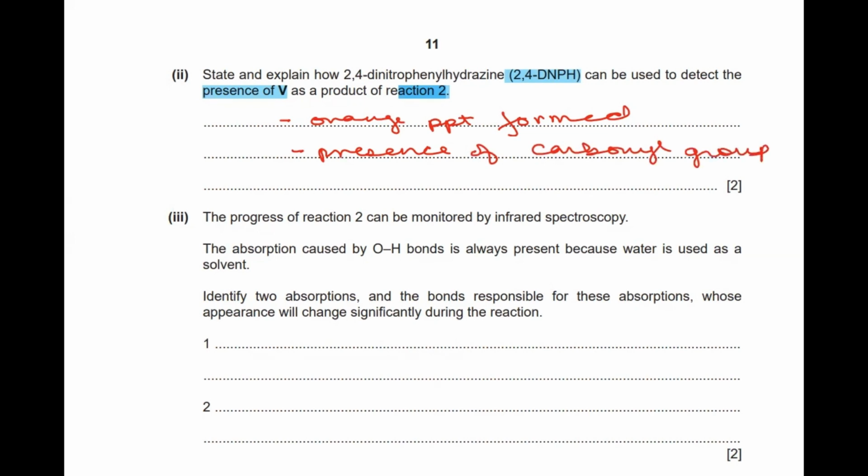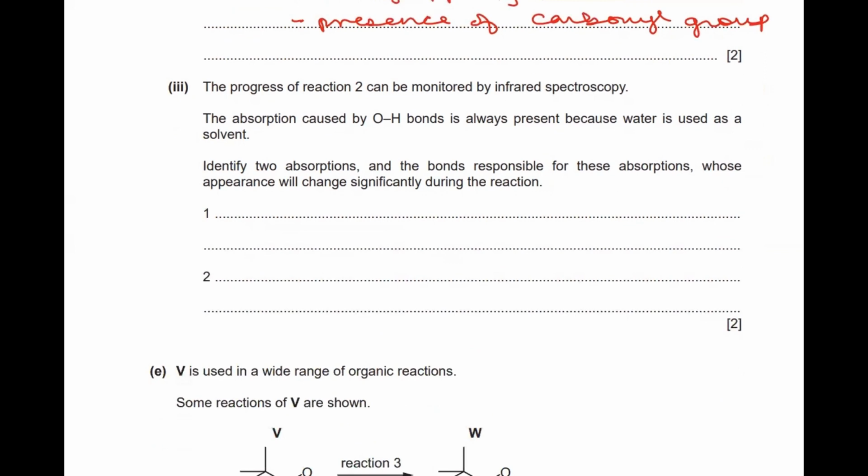Coming to the next part of the question, it is related to infrared spectroscopy. It says that the progress of reaction 2 can be monitored by infrared spectroscopy. The absorption caused by OH is always present because water is also there.